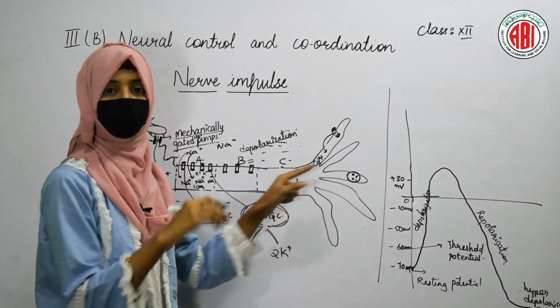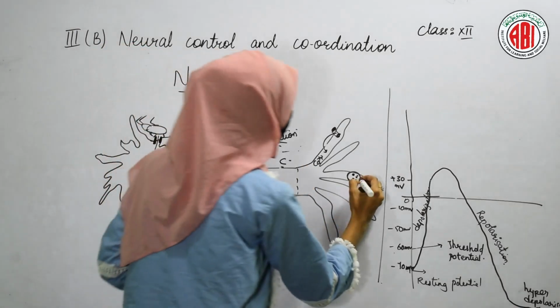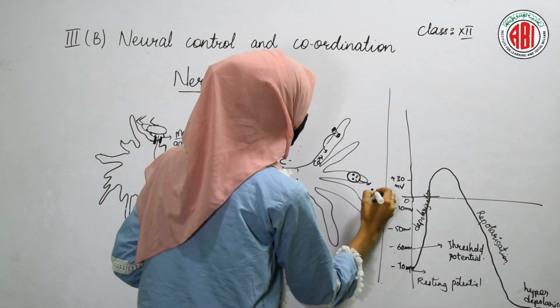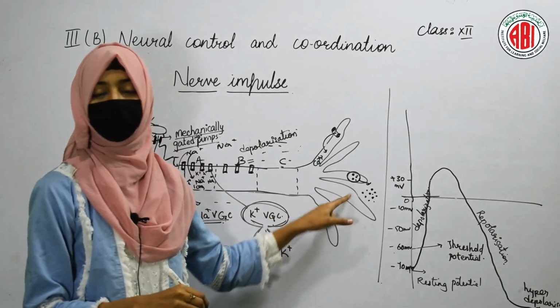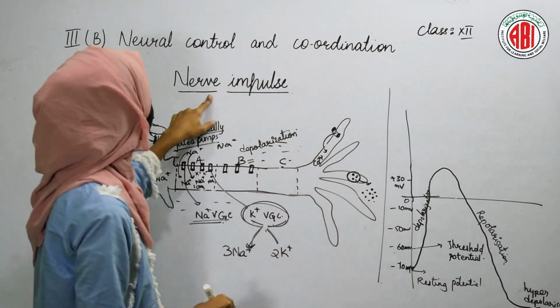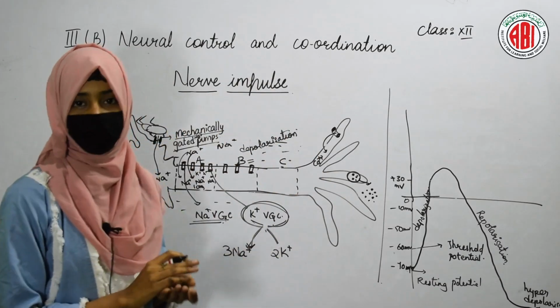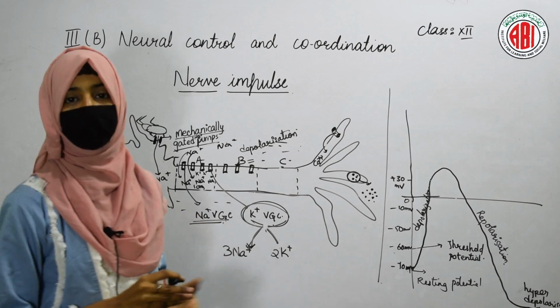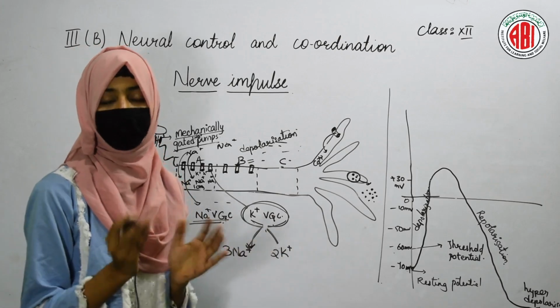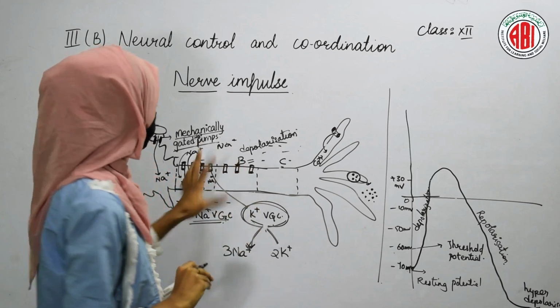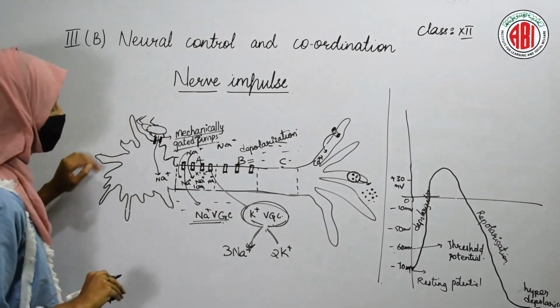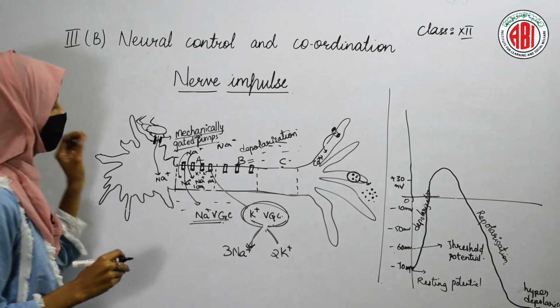The calcium ions force the synaptic vesicles to release chemicals, and these chemicals are nothing but neurotransmitters. By the release of neurotransmitters, the nerve impulse can be generated. The signals can be transferred. Synapse can be maintained between the two nerve cells. So this is about the generation of the nerve impulse.